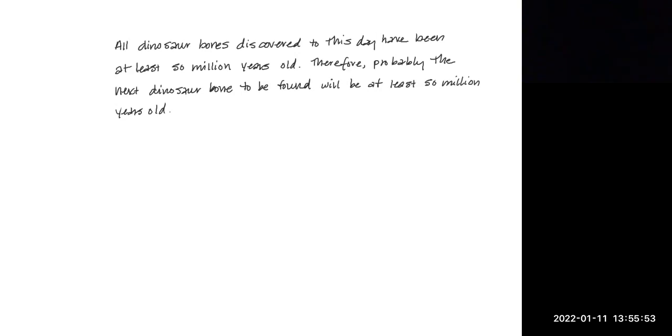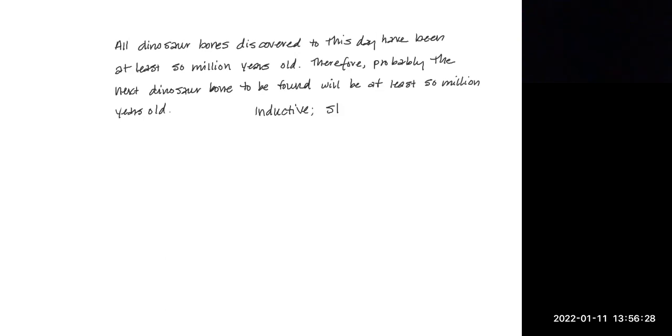So again, we would start by looking at whether this is an argument that's deductive or inductive. It is an inductive argument. Probable is the clue here. Again, you won't always have that clue, but they've made it easy for us in this particular example. If we assume that the premise is true, that every dinosaur bone discovered to this day has been at least 50 million years old, then is there a high probability, if we assume that to be true, that the next dinosaur bone will be at least that old? Yes.